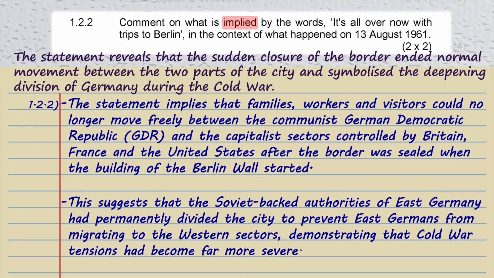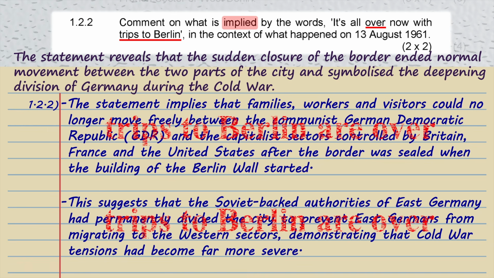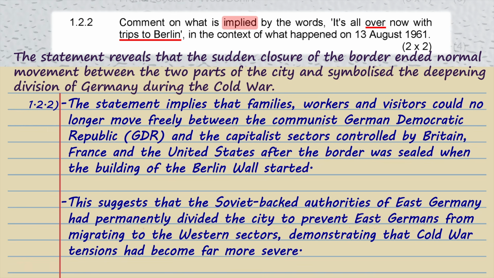The key thing to notice is that neither answer repeats the phrase "trips to Berlin are over." Instead, each answer explains the exact meaning behind the official's words. That is, ordinary movement between East and West had ended.